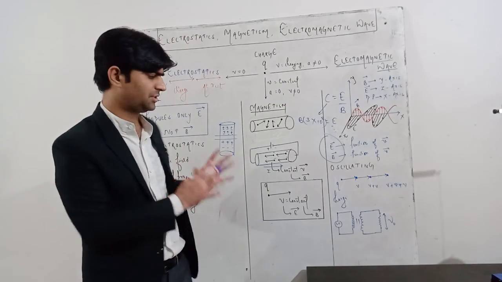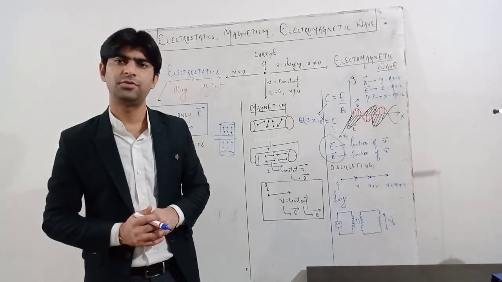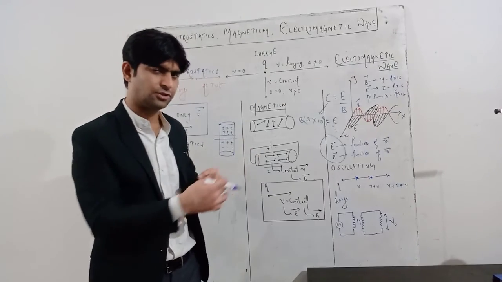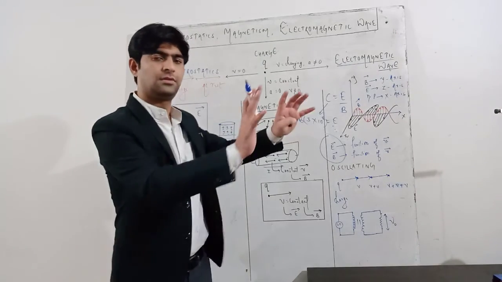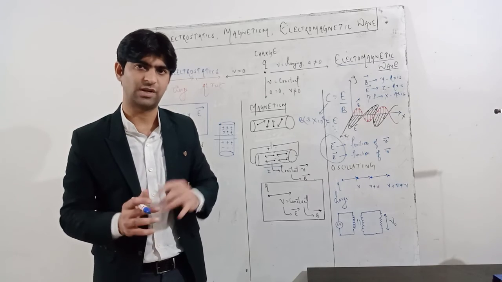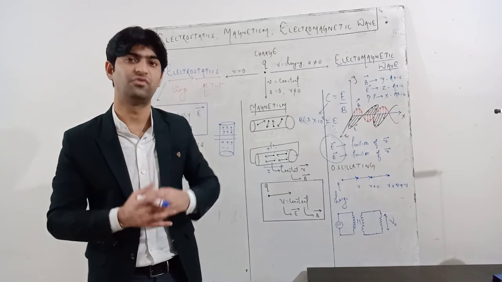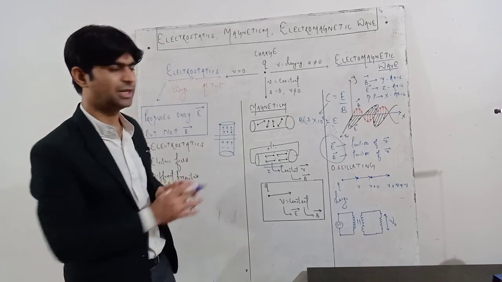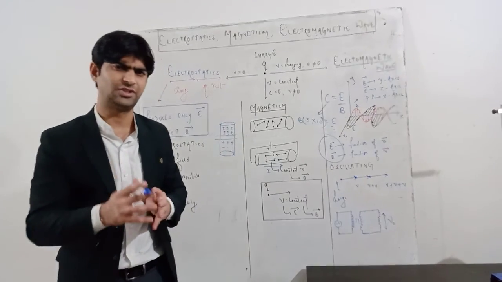I hope that this lecture is very much clear to you. The extra velocity component, the accelerating velocity component, pushes the charge in the forward direction to form a wave. That's why we call it an electromagnetic wave. Okay, I hope that this part is very much clear to you. This is very important and this is a very general topic.